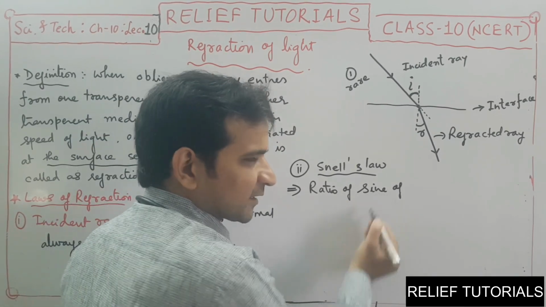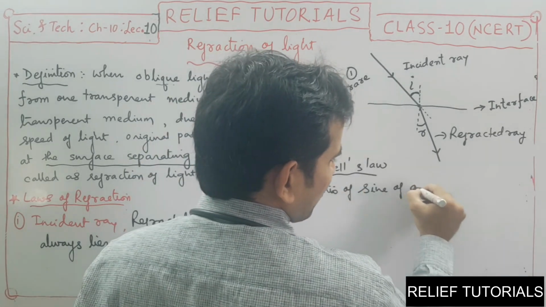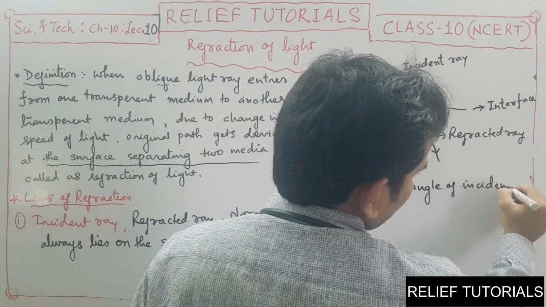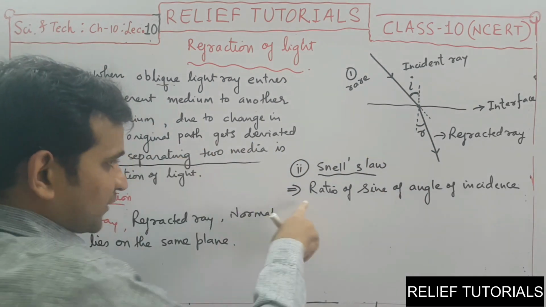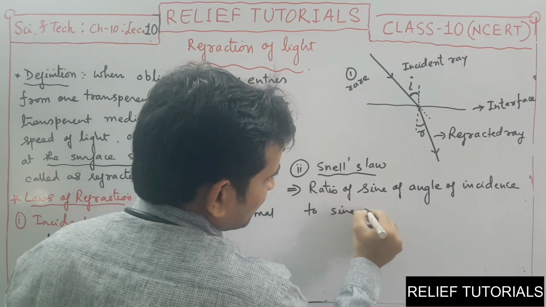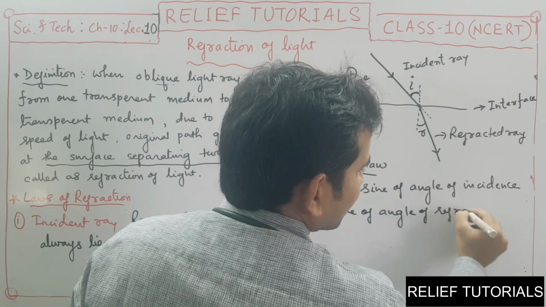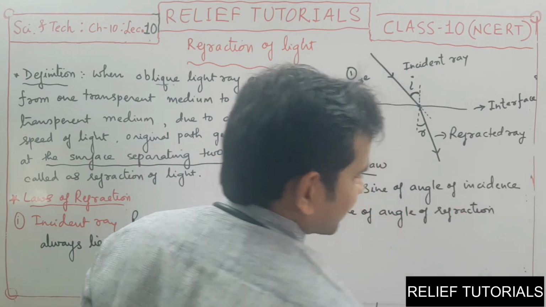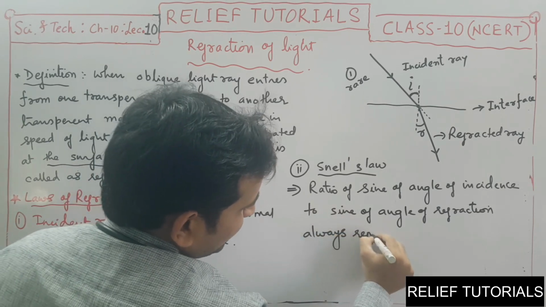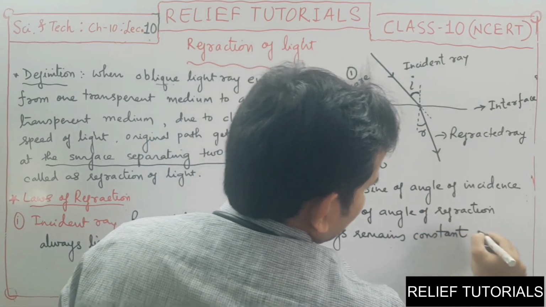If you forget to write e in the law, it doesn't matter, but don't take it lightly.